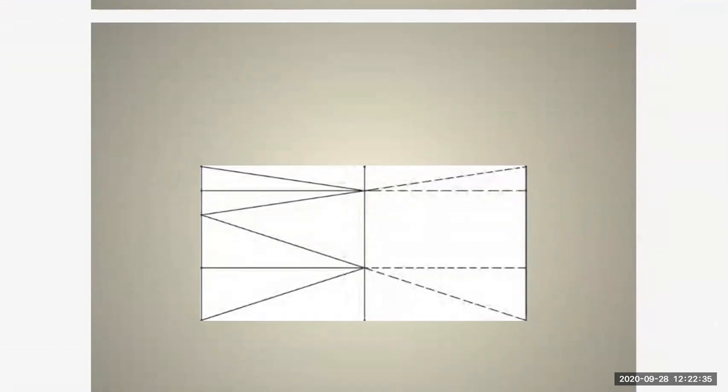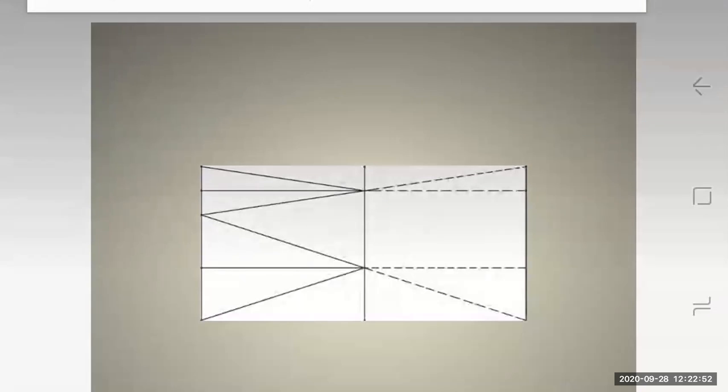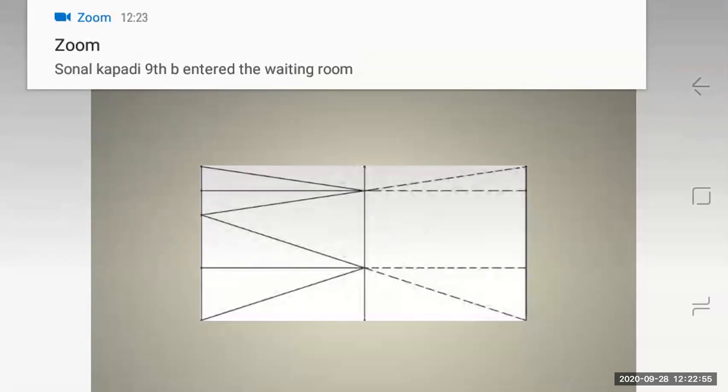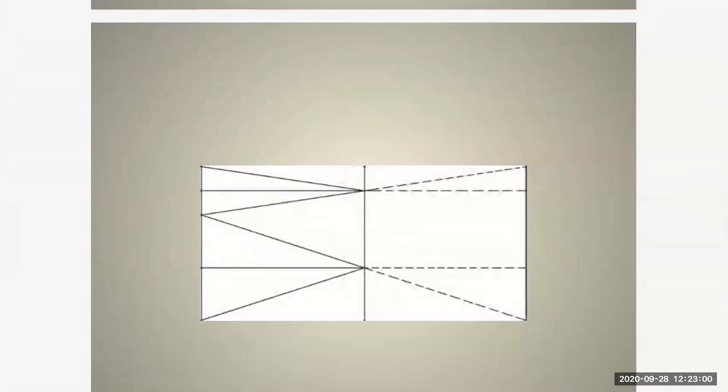So in the figure, what is given? The point at the top of the head, the eyes, and the point at the feet of a person are indicated by the letters H, E, and F. H for head, E for eyes, F for feet. R and S are the midpoints of HE and EF. You studied in mathematics what a midpoint is. So the midpoints should be marked by the letters R and S, as shown in diagram 11.4, page number 118.